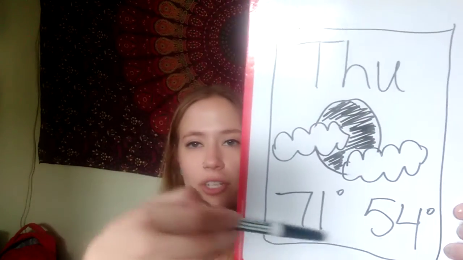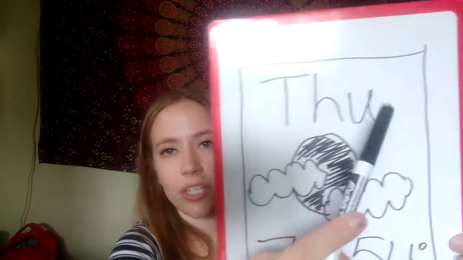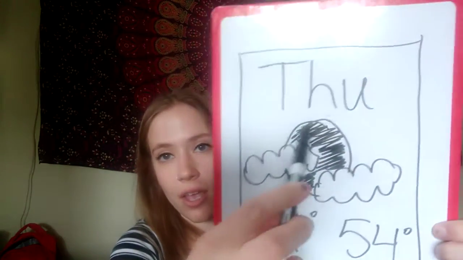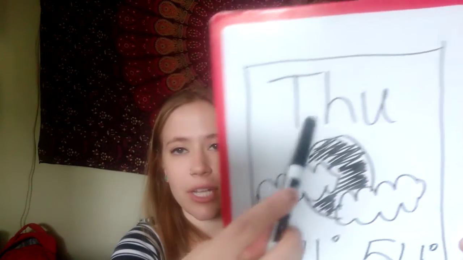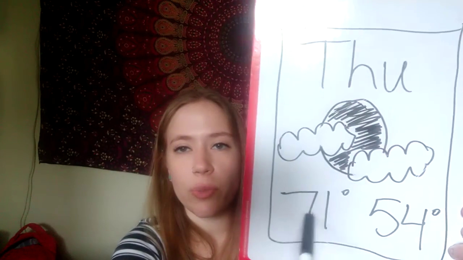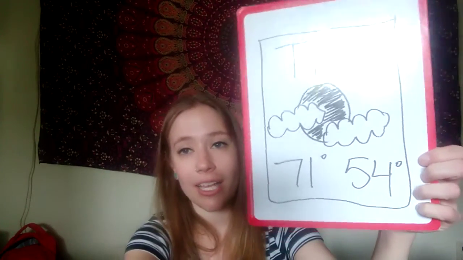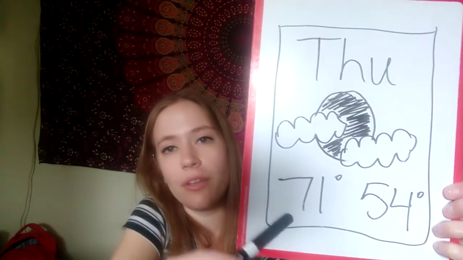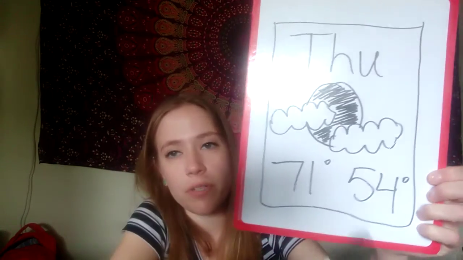Okay, so if you have your blue box around Thursday, so imagine this is a blue box, and then THU, which is short for Thursday, the type of weather that we're supposed to have today, which one of these is going to be our highest expected temperature today? 71 degrees or 54 degrees? So, if you said 71, you are correct.